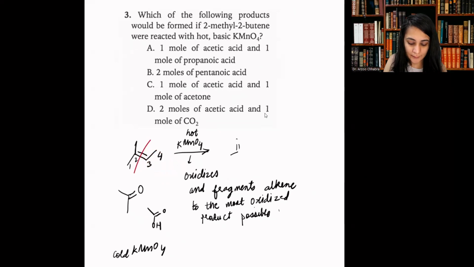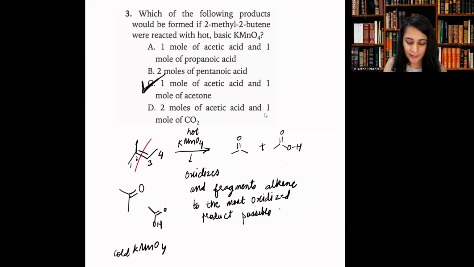So the products of this reaction are that ketone and also C double bond O, OH. The products of this reaction are acetic acid and 1 mole of acetone, because this is acetic acid. Acetic acid is the same as ethanoic acid, an acid of 2 carbons, and an acetone.